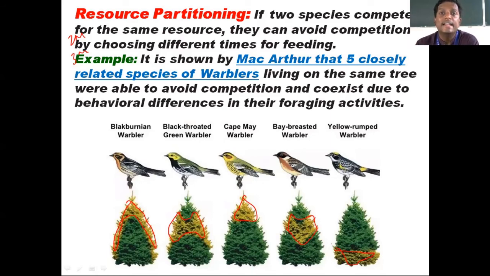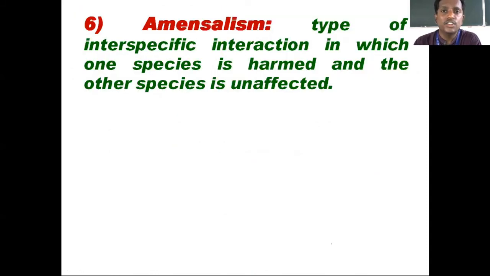I'll move to the next and the last interaction of this topic, called amensalism. The last interspecific interaction and the last definition of this topic. This can be asked for maximum 1 mark because only one sentence is there for your examination. Nothing else is given in the textbook.